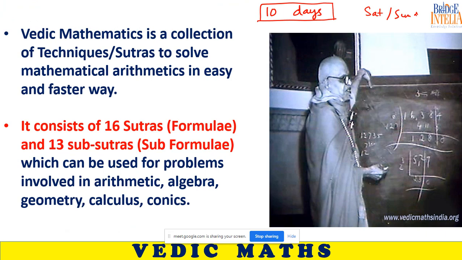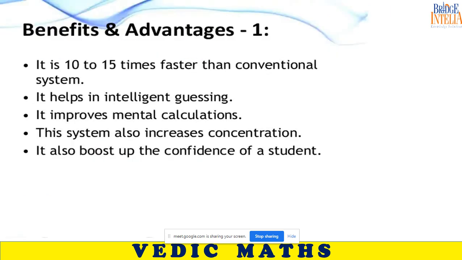You should have an understanding of what actually is Vedic maths. Vedic math basically consists of 16 sutras or 16 techniques, strategies and 13 sub-strategies. If you understand all these 16 sutras and 13 sub-sutras, only then can you say that you have studied entire Vedic maths.